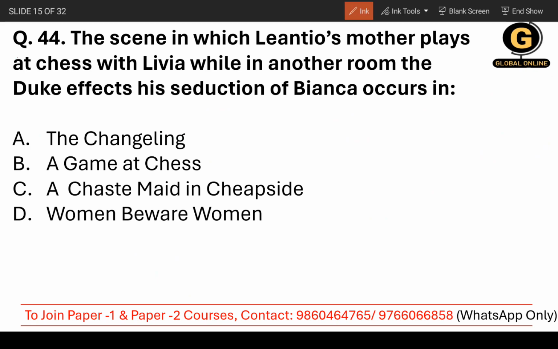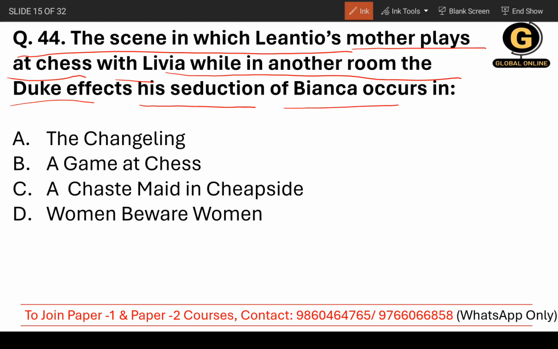The scene in which Leontio's mother plays at chess with Livia, while in another room the Duke effects his seduction of Bianca, occurs in the only work here. So by this type of question, you need to understand that some of the works you need to read deeply. You need to read those works in a deep way.